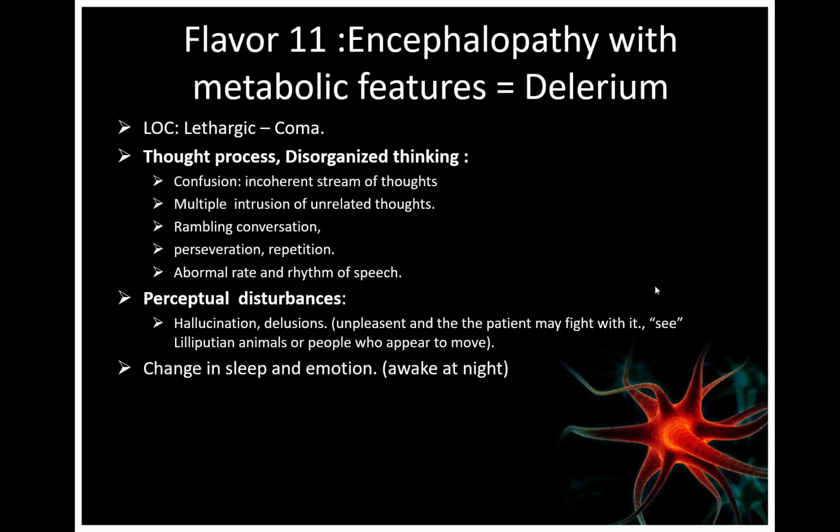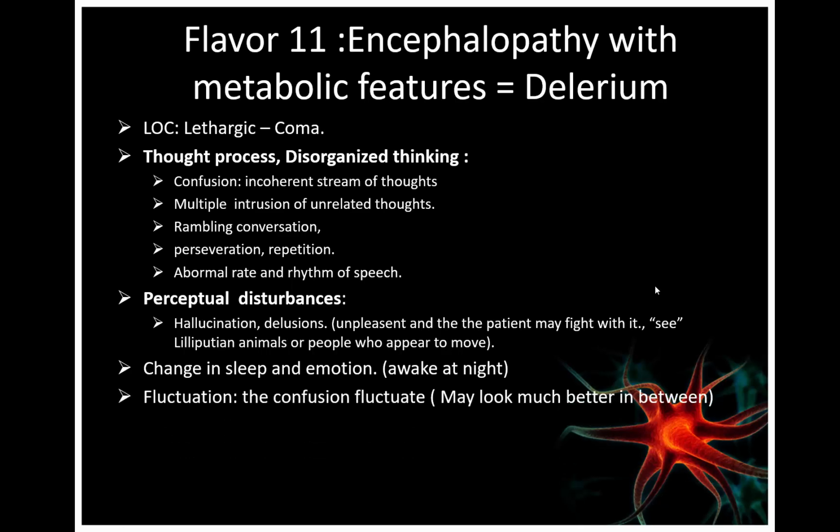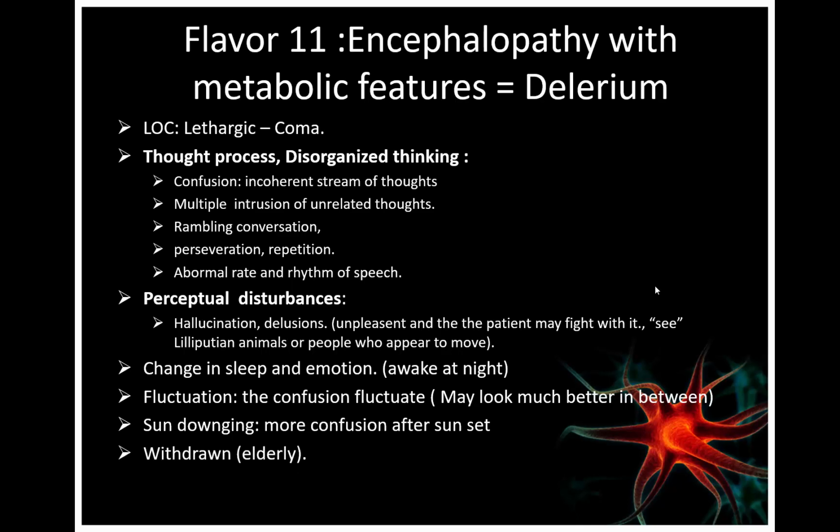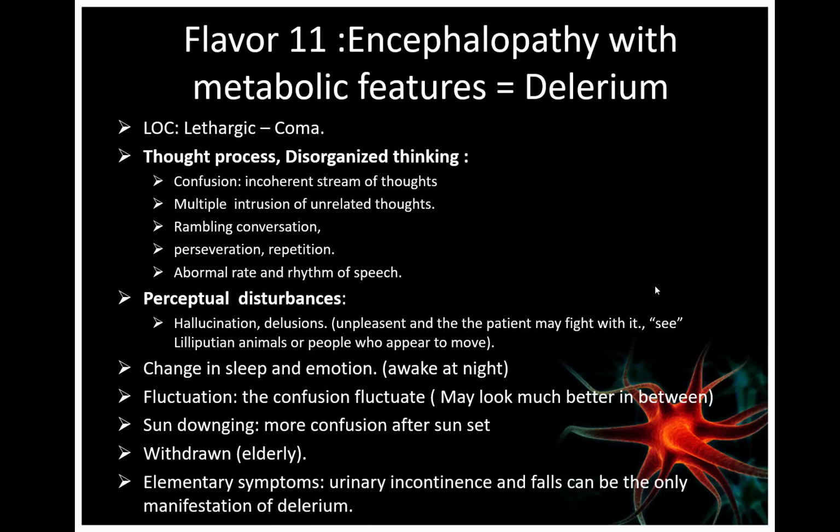The patient might complain about change in sleep and emotion. For example, they are awake all over the night and sleep during the day. Fluctuation, which means the confusion fluctuates. The patient, you feel he comes and goes. He might look much better in between the confusion episodes. They might have sundowning, which means more confusion at night after the sunset. The patient might look withdrawn, particularly in the elderly group, and they might have elementary symptoms like urinary incontinence, falls, which could be the only manifestation of delirium.